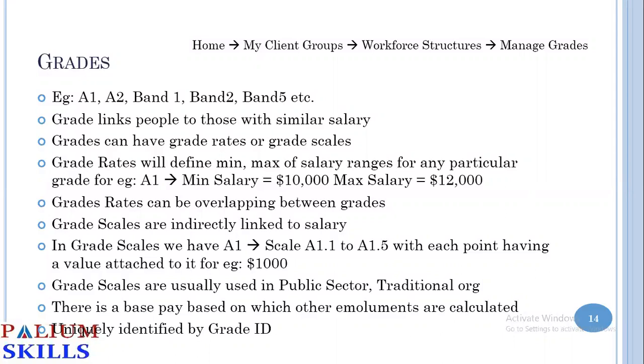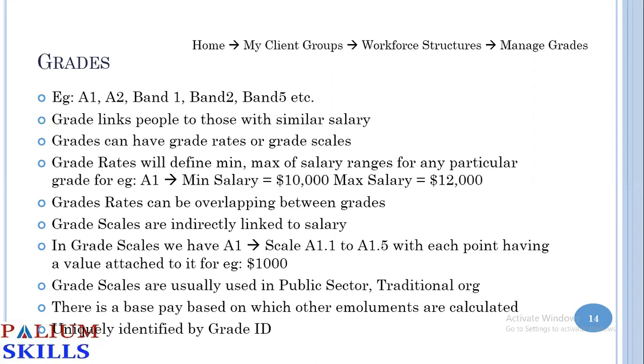You also have a grade scale. You might have seen for public sector or government jobs, they announce a scale. You have a basic, and based on the basic, you get HRA and LTA and all those benefits, and then that will continue every year. You get an increment of 100 rupees, and at the end of 5 years, you reach the top of your scale. Then you get promoted to the next scale, and so on.